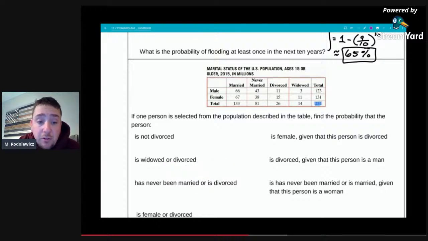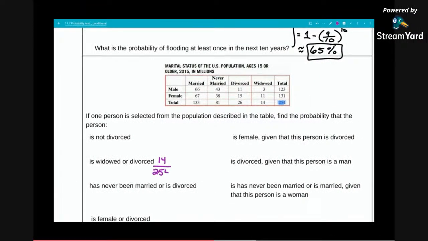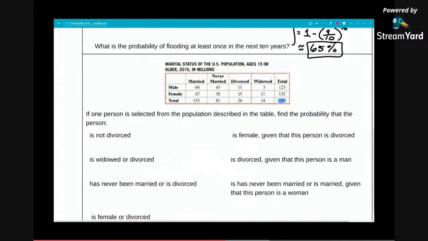So these are mutually exclusive events. Therefore, we just calculate their probabilities by adding. 14 out of 254 were widowed, 26 out of 254 were divorced. Adding those together, we find that the probability of selecting someone either widowed or divorced is 40 out of 254.